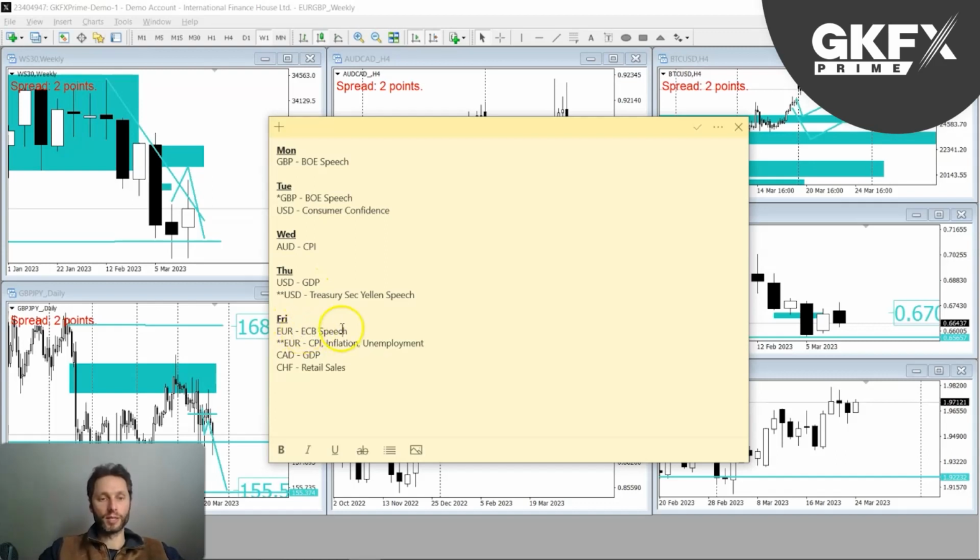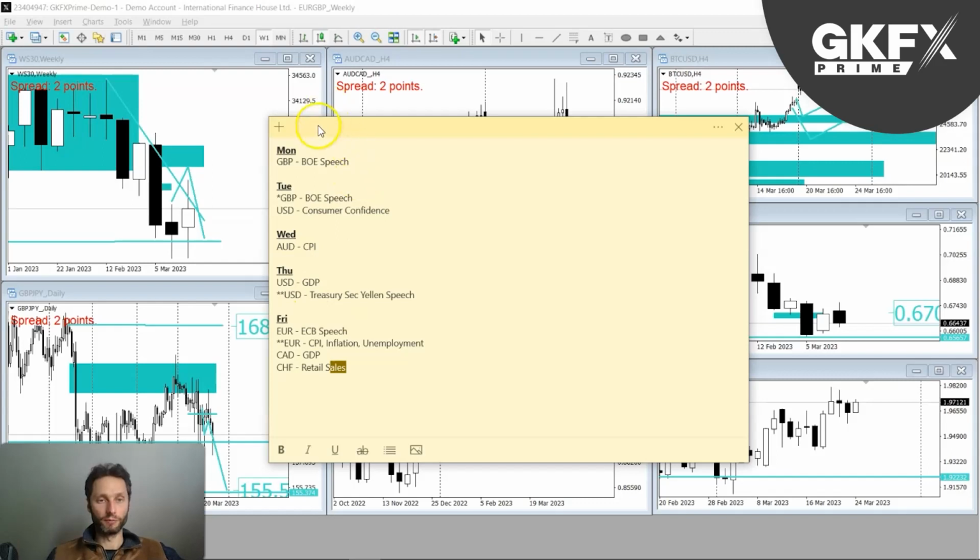Then we've got a Friday speech on the euro, and then on the same day we've got CPI numbers, inflation and unemployment. So that could be a significant one to watch out for, especially as we've got another speech on the same day. So if you're thinking about dollar-based pairs for this week, or euro dollar, we've got both euro and dollar here. We've got dollar on Tuesday, and then on Friday on the CAD we've got GDP figures, and then on Swiss franc retail sales ending the week.